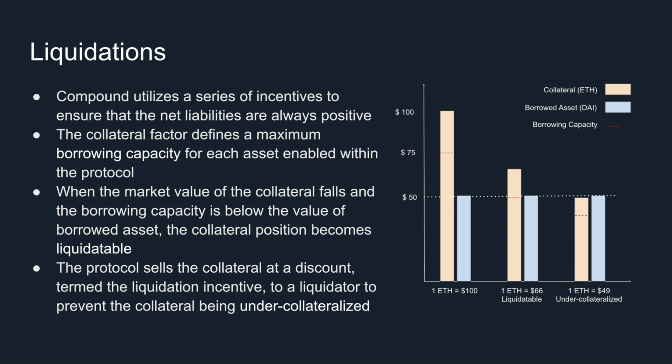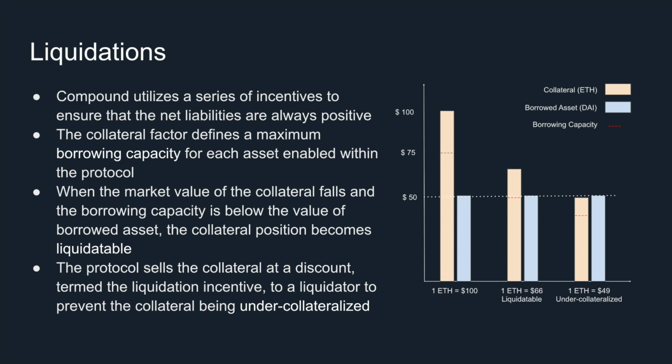Compound utilizes a series of incentives to ensure that the net liabilities are always positive. The collateral factor defines a maximum borrowing capacity for each asset enabled within the protocol. Assume the collateral factor is 0.75, and the price of 1 Ether is $100. In this case, a user can borrow up to $75 worth of DAI.